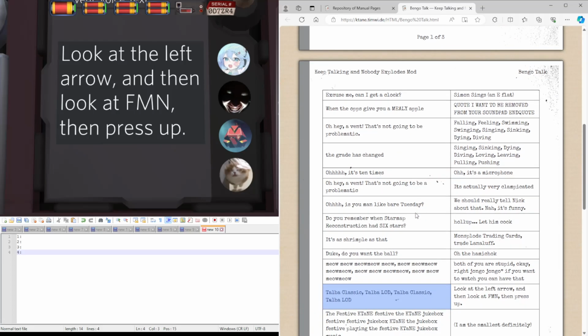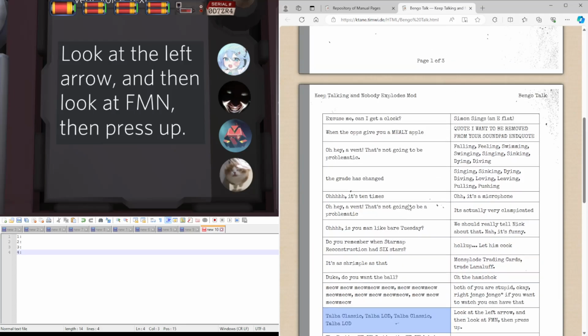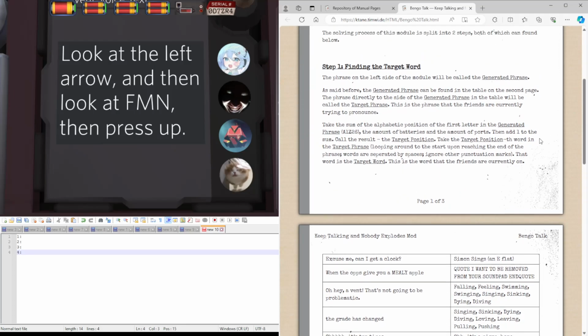And now we're going to figure out which word from this we're going to be trying to spell out. To do that, we're going to take the first letter of the generated phrase, the one we have here. The first letter is L, so we have 12.